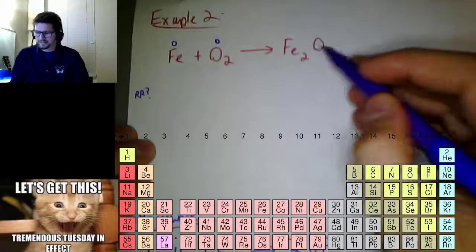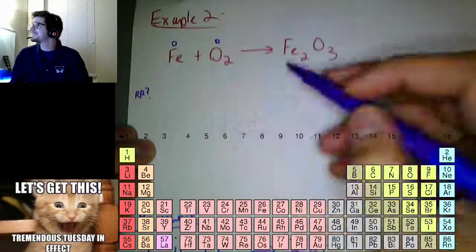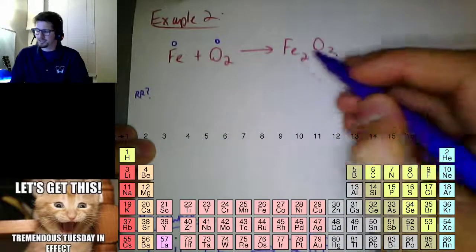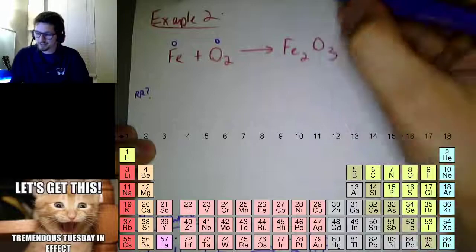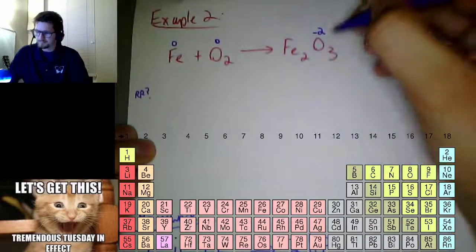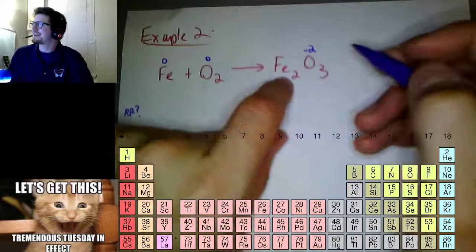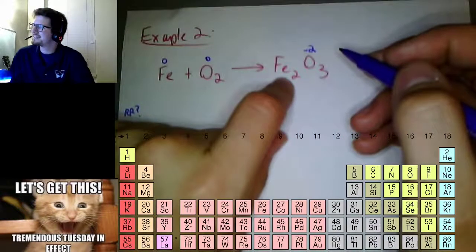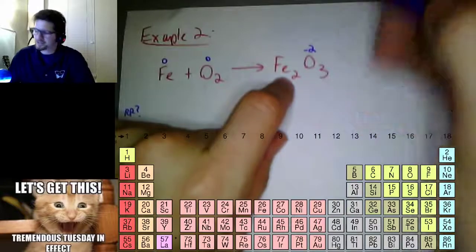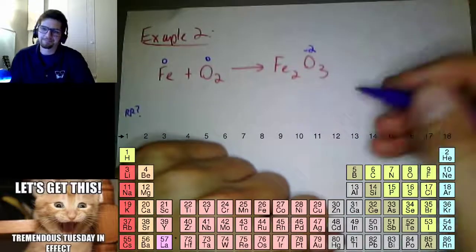Group 1? Anything in group 1? Nope. Group 2? Nope. Hydrogen plus 1? No hydrogens. Oxygen's minus 2. There we go. I know that oxygen's minus 2. There's no rules about iron. So I need to figure out what is iron.